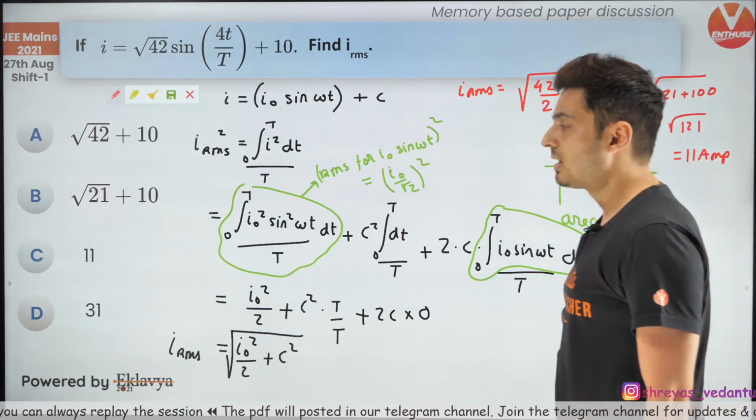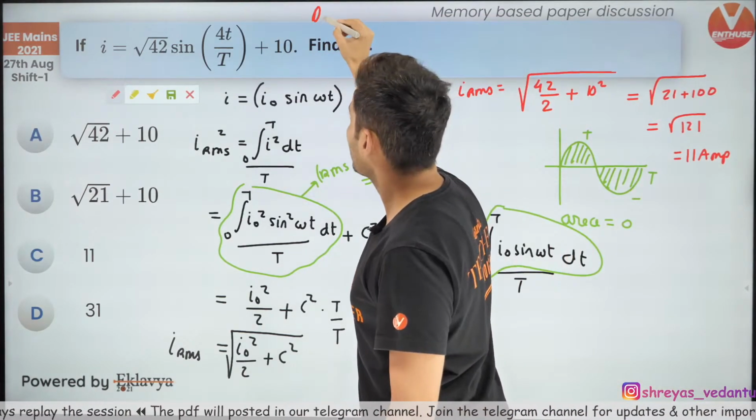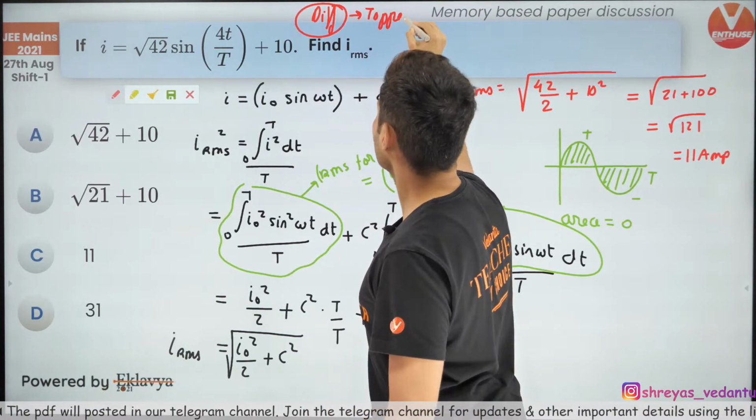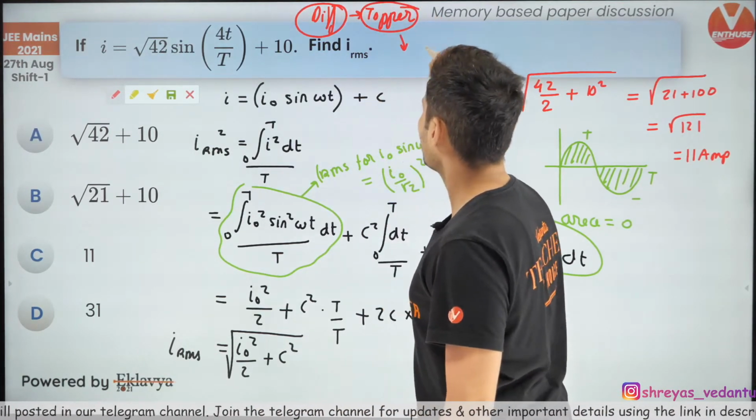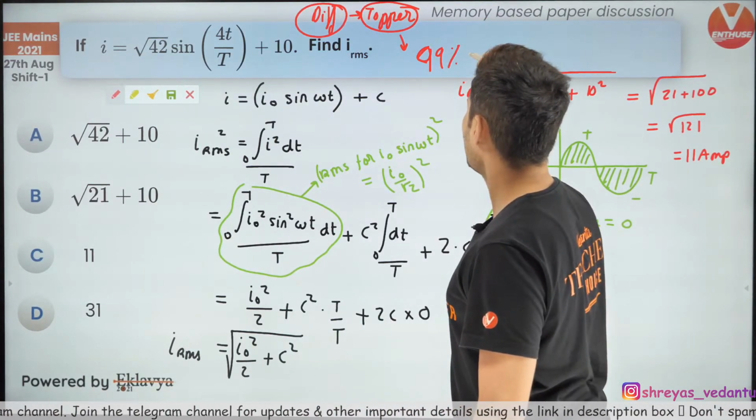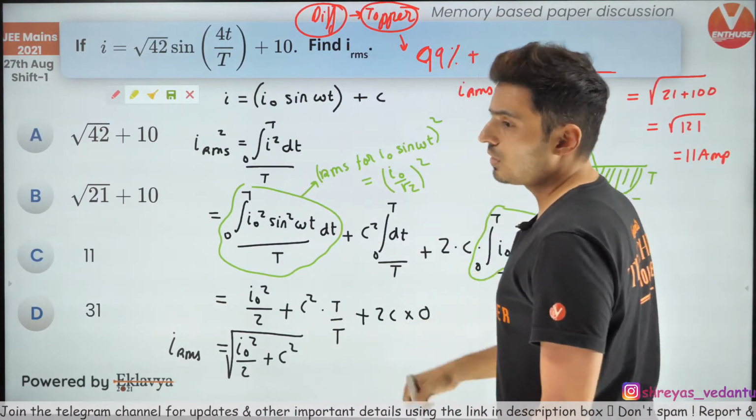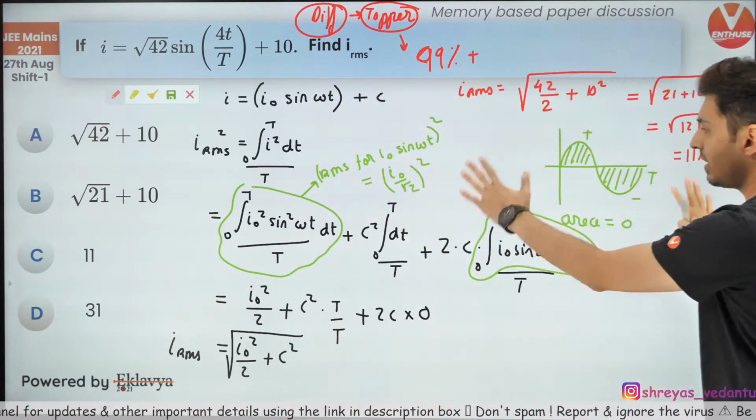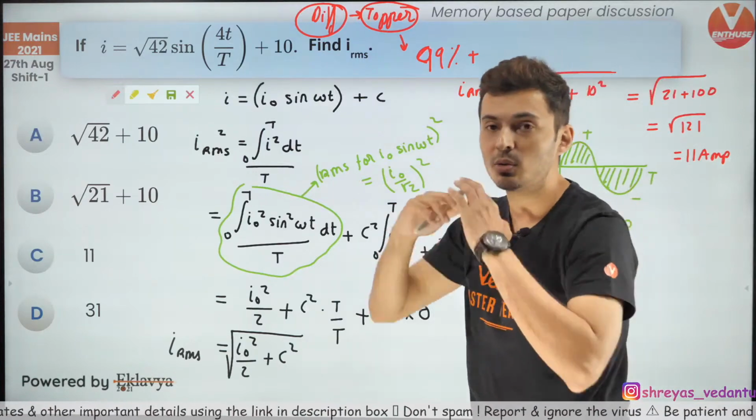That is the answer. So this is a difficult question. This is for toppers. Basically, if you want 99 percentile plus, then you need to solve this. That's how you need to do. But this is a standard question. It's not like this is a new type of question.